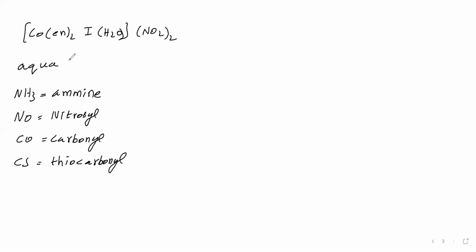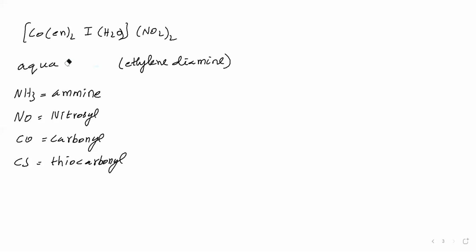Then iodine, I, we say as iodo. For the iodine name, we say iodo. En is called ethylene diamine. Here a single M will come. Now this ethylene diamine, how many times is it present? 2 times present.